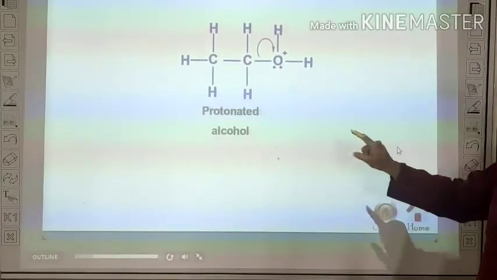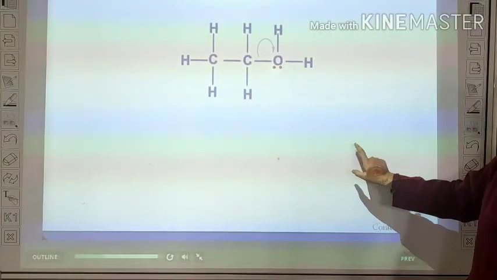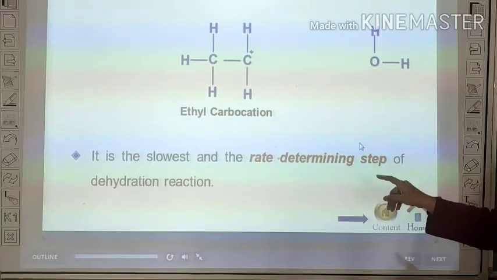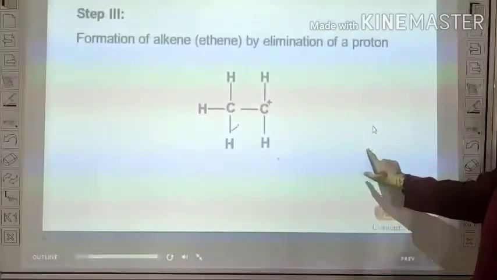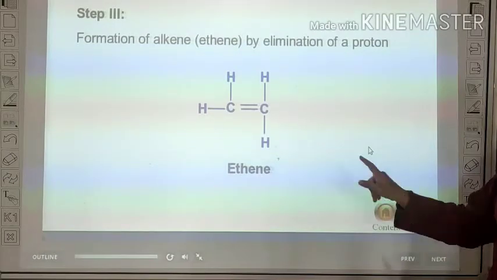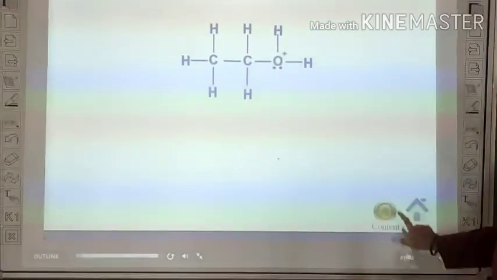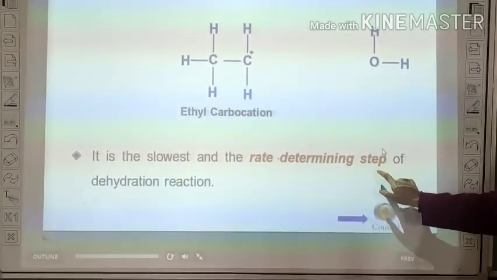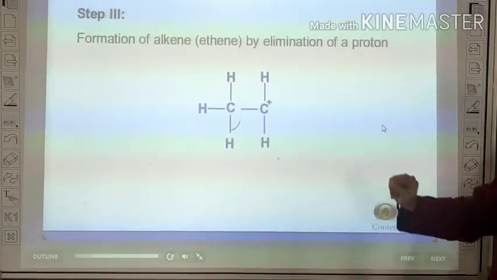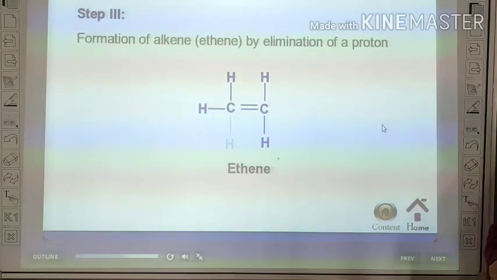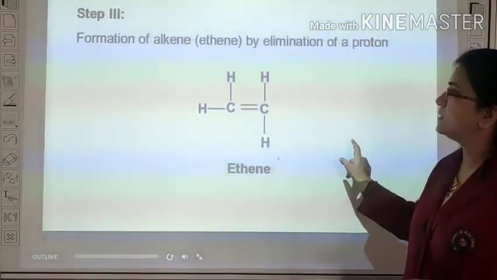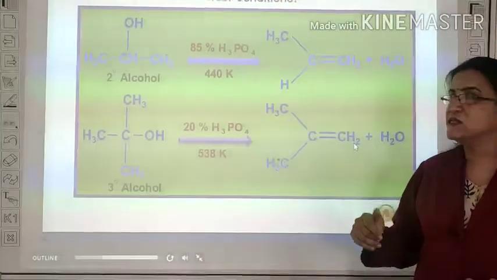Now, during the second stage, which is the slowest stage, water is removed and they form carbocation. In the third stage, from the carbocation, a proton is eliminated, by which alkene is formed.